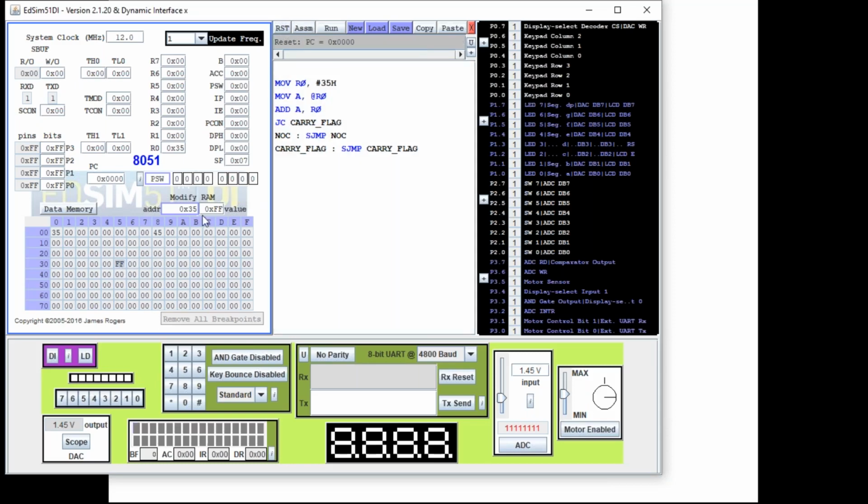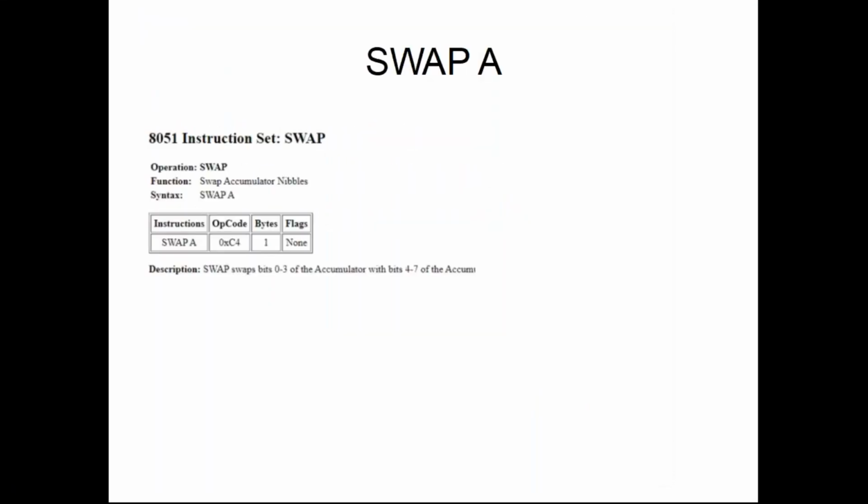I will make 35 as 0. Now A is moved with the value 0. When you add 0 and 35, the carry flag is not set. Since only when the carry flag is set will it go to line 8, now it will go to instruction 6. In instruction 6, I have put a while one loop, so it is staying on instruction 6 itself. So that's a quick demo of what I wanted to show with that.